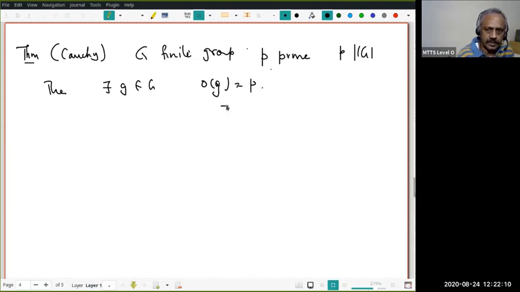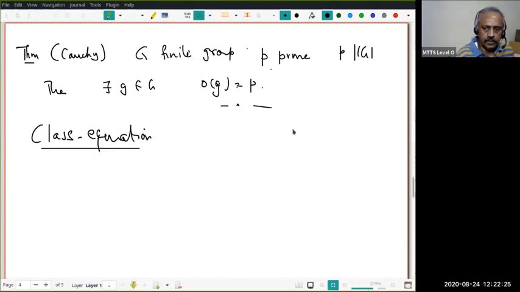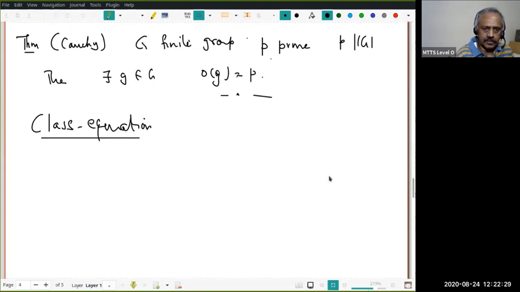Before we start, the proof uses the last theorem as well as the so-called class equation. So the last theorem and the class equation both are needed. Let me quickly recall the class equation.